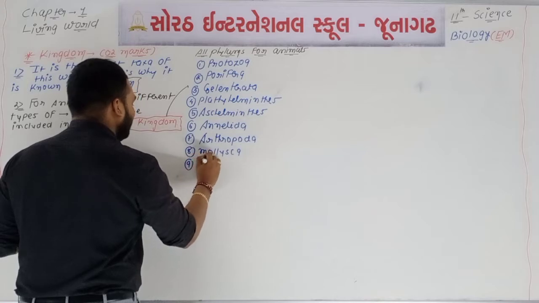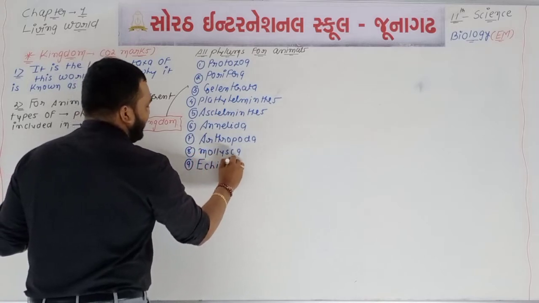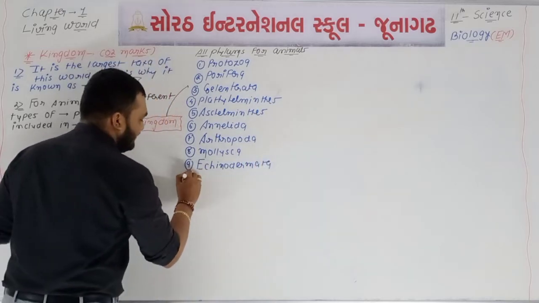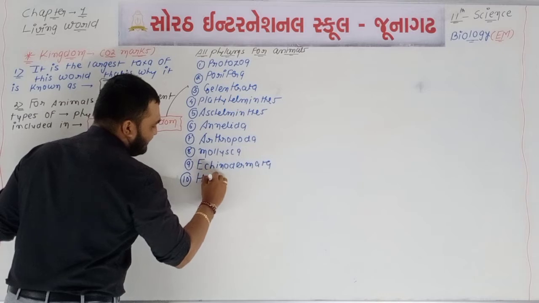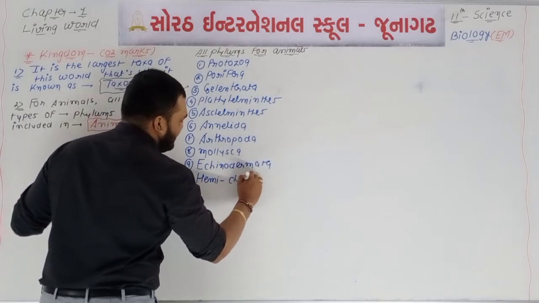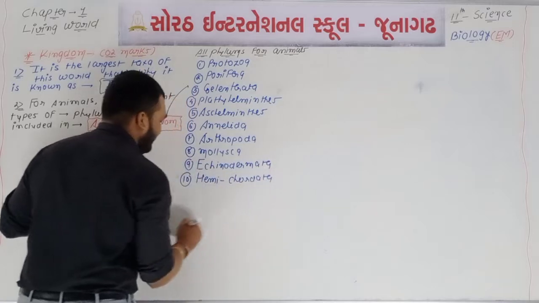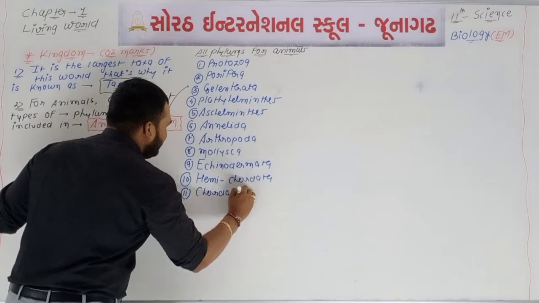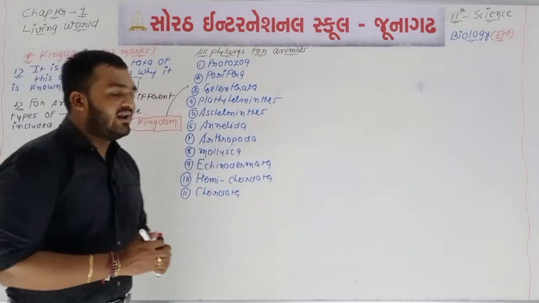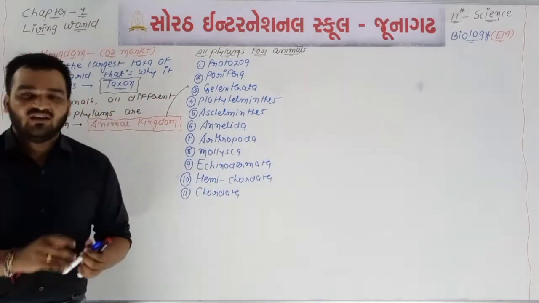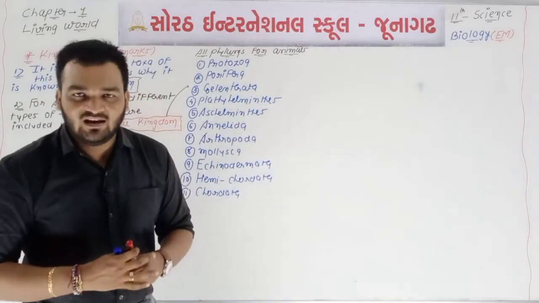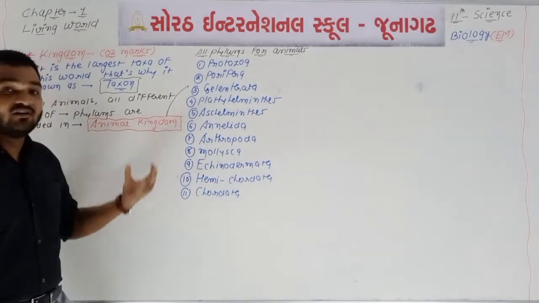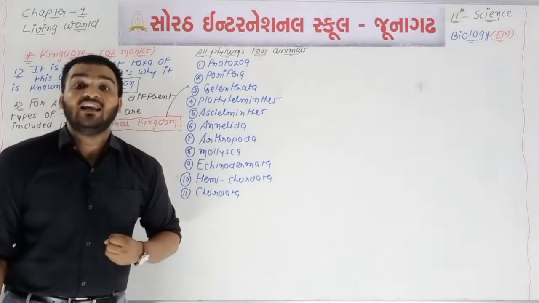Phylum number 9 is known as phylum Echinodermata. Phylum number 10 is known as Hemichordata, and the last phylum is known as Chordata. These are all 11 names, and all have different types of animals. These are all the phylums of animals, and all of them are included under one kingdom, which is known as animal kingdom.